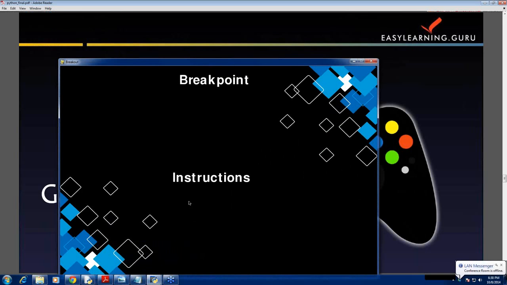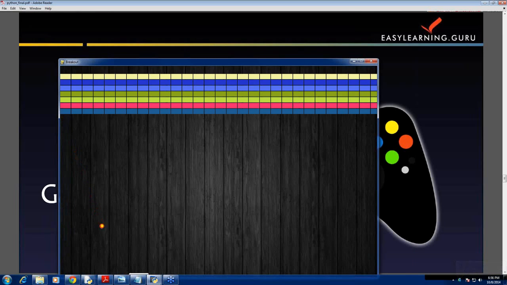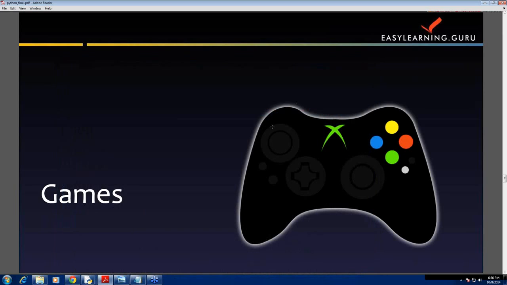See here, this game is entirely built in Python. This is the instruction page. Okay, then now this is your game. You have to collect all the bricks if you want to win the game. If you lose the game, then the game will provide you an option to play it again. Okay, you can create many games like this in a single day using Python. This shows the power of Python.